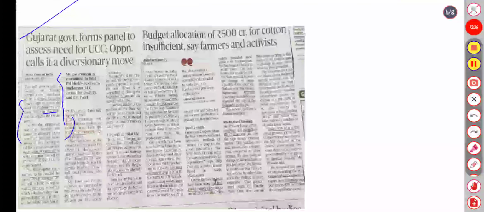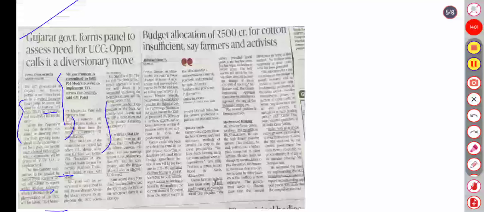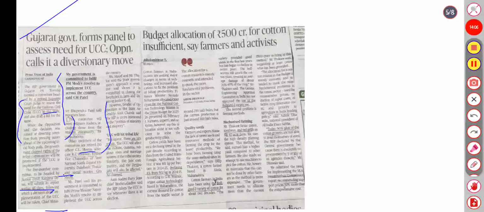The government claimed the rights of tribal communities will be protected if the UCC is implemented. The five-member committee headed by Ranjana Desai will submit its report in 45 days, after which a decision about implementation of the UCC will be taken, CM Bhupendra Patel told reporters. Other members of the committee are retired IAS officer C.L. Meena, Advocate R.C. Kodekar, Vice Chancellor of Veer Narmad South Gujarat University Dakshesh Thakar, and social worker Geeta Shroff.